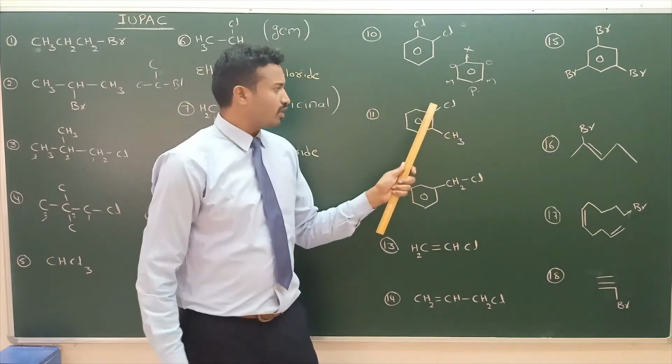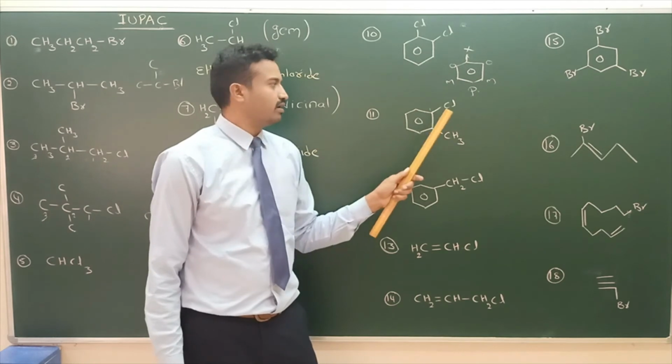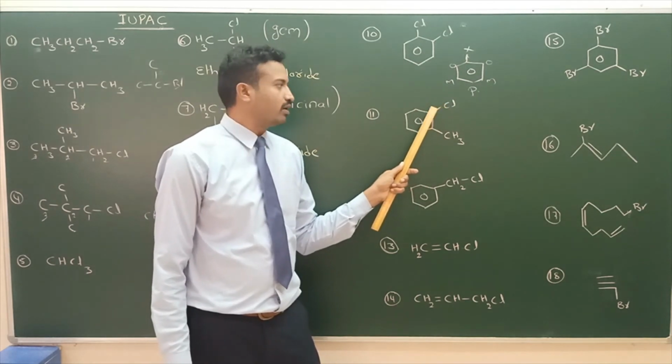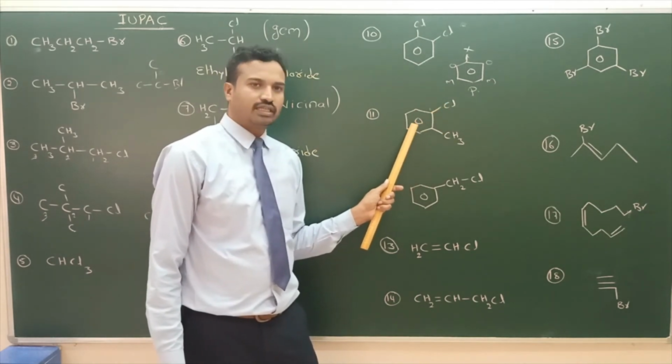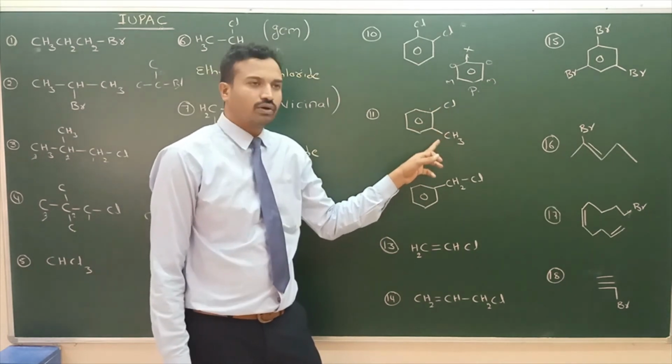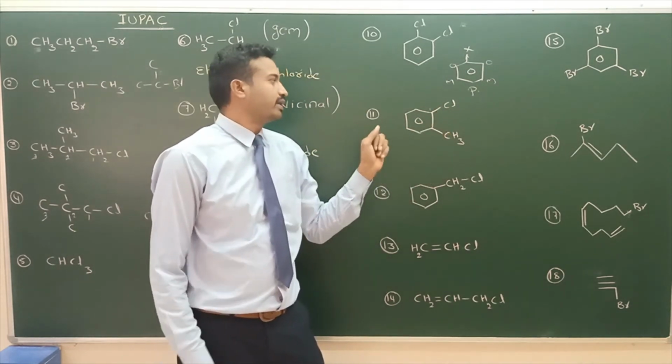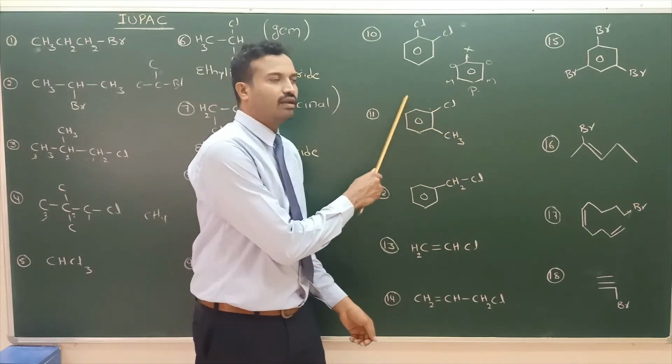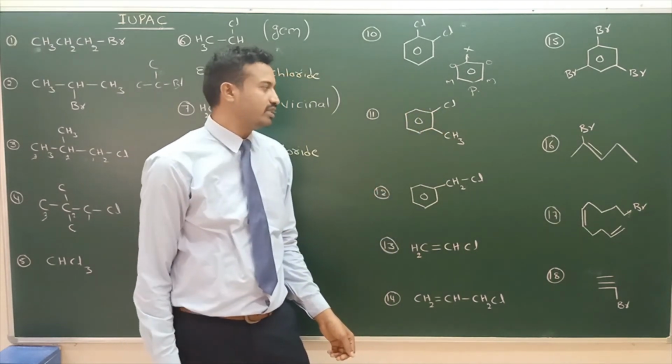Next one, chlorine is there, methyl group is there. Alphabetical order of chlorine: 1-chloro, 2-methylbenzene. Chlorotoluene. Next one, 1-chloro, 2-methylbenzene.